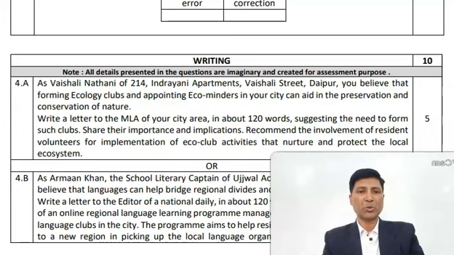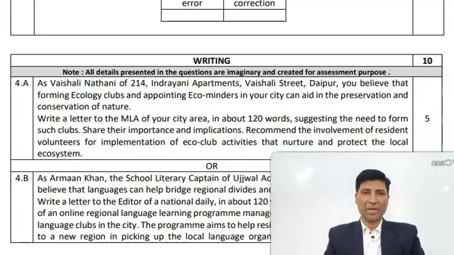Write a letter to the MLA of your city area in about 120 words suggesting the need to form such clubs. Share their importance and implications. Recommend the involvement of resident volunteers for implementation of eco-club activities that nurture and protect the local ecosystem.